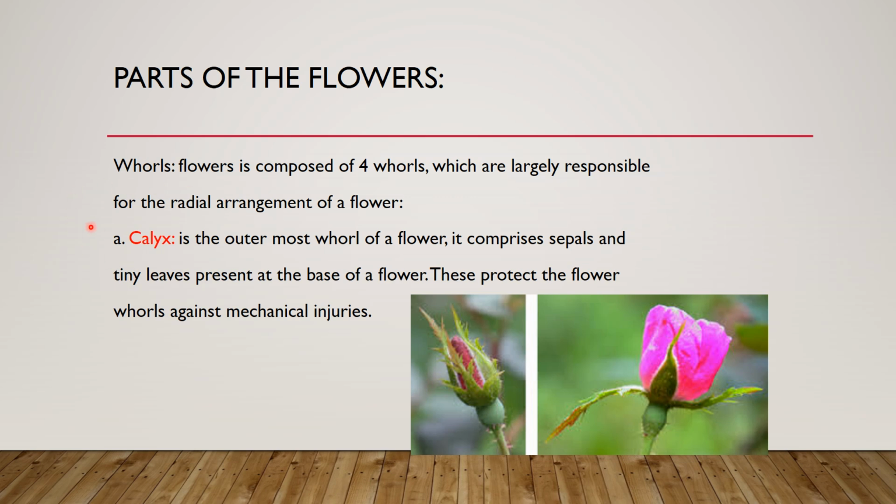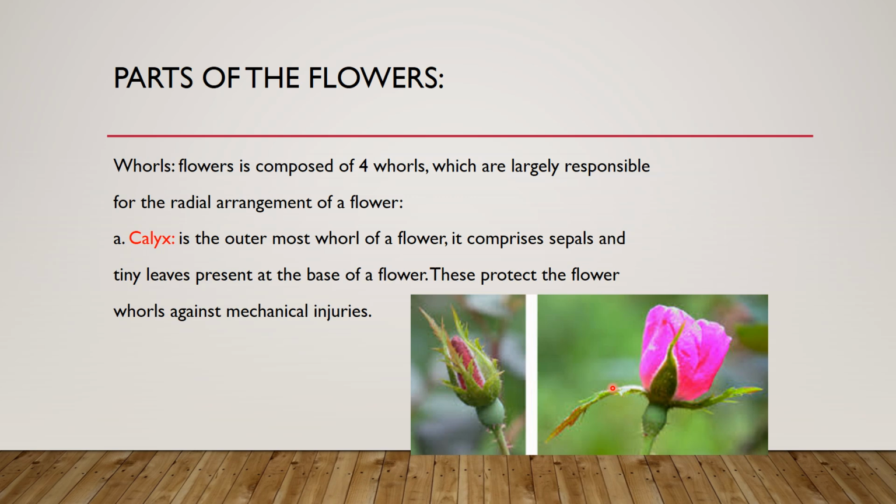The first whorl of the flower is the calyx. The green part of the flower, this is the calyx. It is the outermost whorl of a flower.